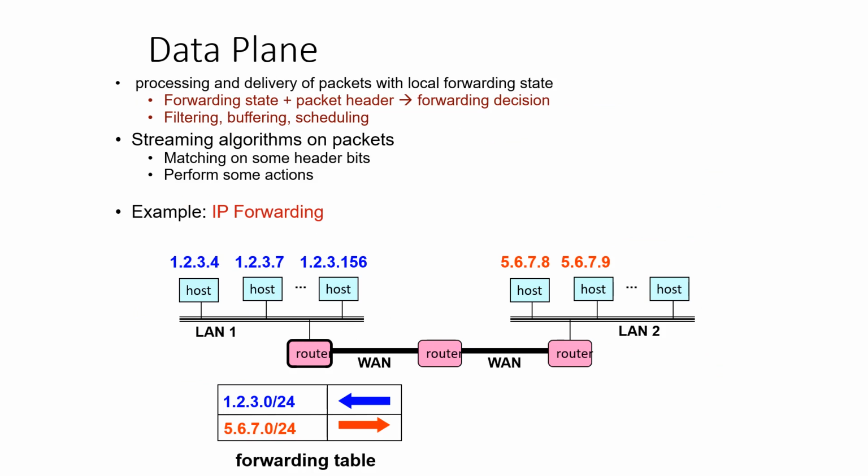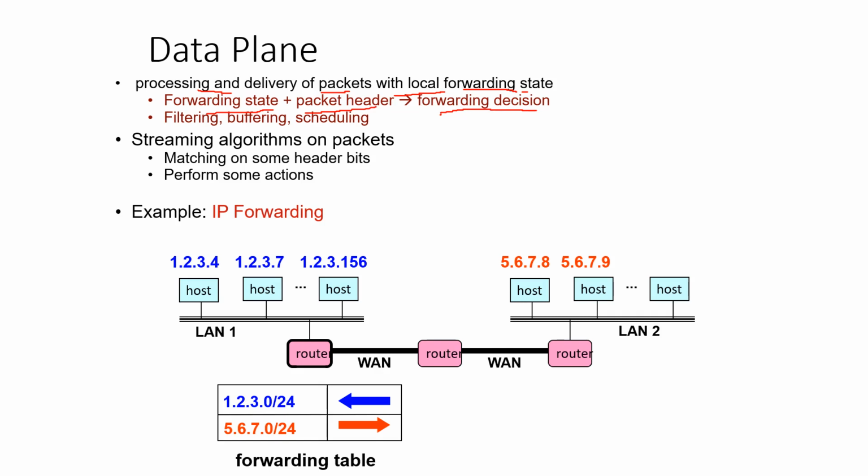Then what is happening inside the data plane is explained in detail. The main activities performed in the data plane are processing and delivery of packets with local forwarding state. Forwarding state is stored in the forwarding table along with the packet header. Then the forwarding decision is performed.